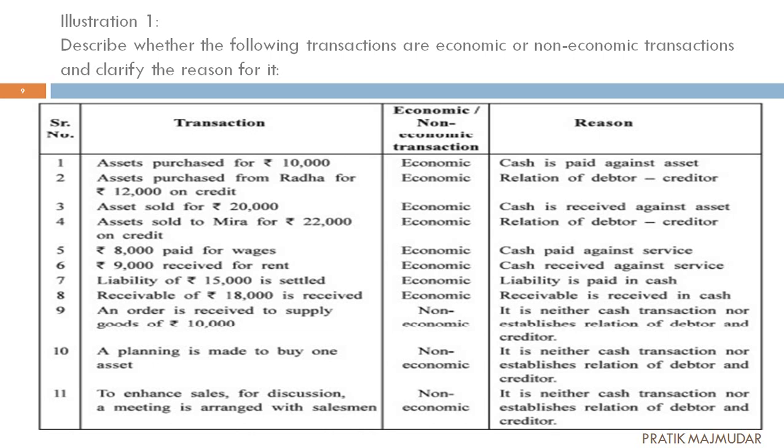And the last one, to enhance sales, a meeting is arranged by the salesman with the salesmen. This is the example which we have already discussed. This is non-economic in nature. Why? Because the terms cash, credit, debtor relation and creditor relation are not used anywhere. We just arrange a meeting where we are only discussing how we can increase the sales in our business.